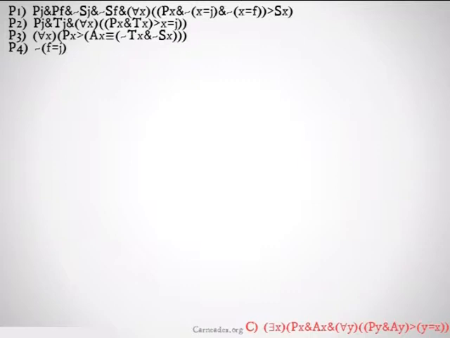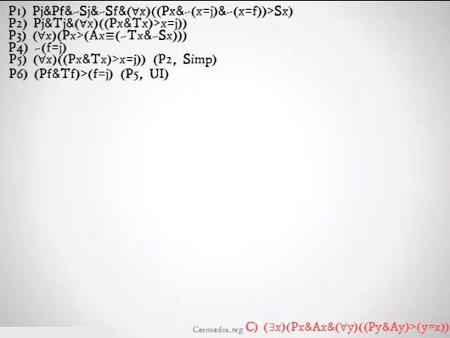And we have a lot of premises to work with. What I would do first, to start us off, is to go ahead and simplify out some of these long strings of conjunction. First one we'll take a look at is premise 2. We'll simplify out the important or the fun part of it, which is for all x, x is a p and x is a t implies that x is j. Then we'll go ahead and do universal instantiation on this one.